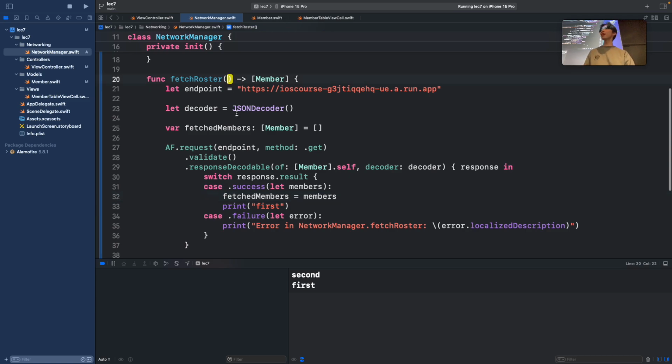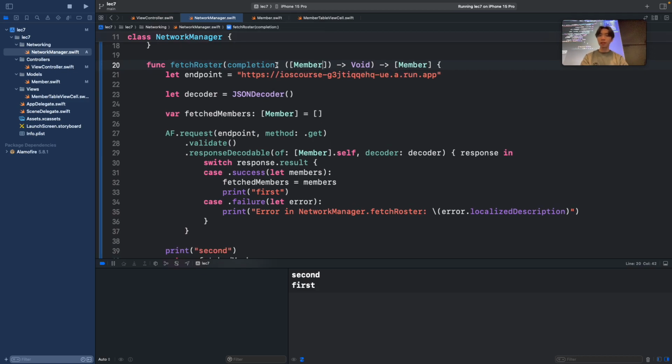So to introduce that, what we want to do is pass in an argument, or create an argument, inside of this function. You can call it whatever you want. We usually call it completion. Now, it needs some kind of type, right? Its type will be a function. So remember, the function doesn't return anything, so you give it a return type of void. But then you pass to this callback some kind of type. So we typically pass in what we want to pass in, which is our list of members. So pass in members there.